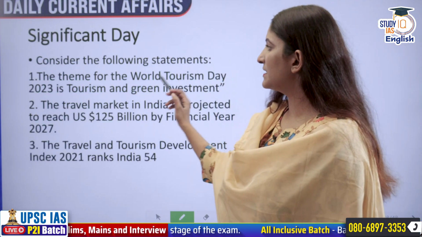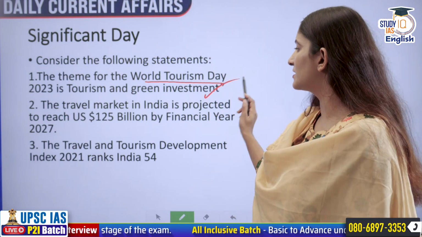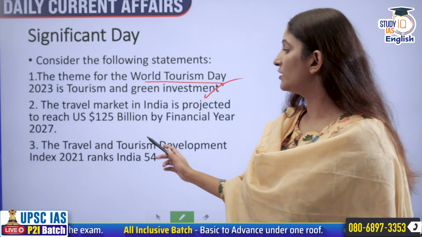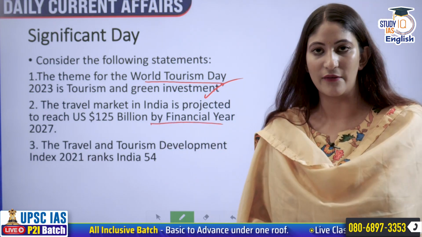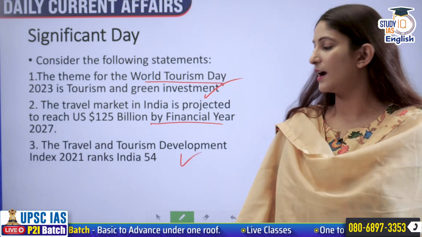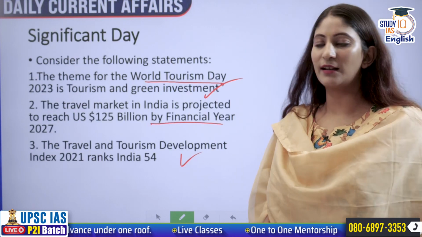Consider the following statements. The theme for the World Tourism Day 2023 is tourism and green investment. The travel market in India is projected to reach $125 billion by financial year 2027. The Travel and Tourism Development Index of 2021 ranks India at 54th position. So, how many of the statements given above is or are correct?